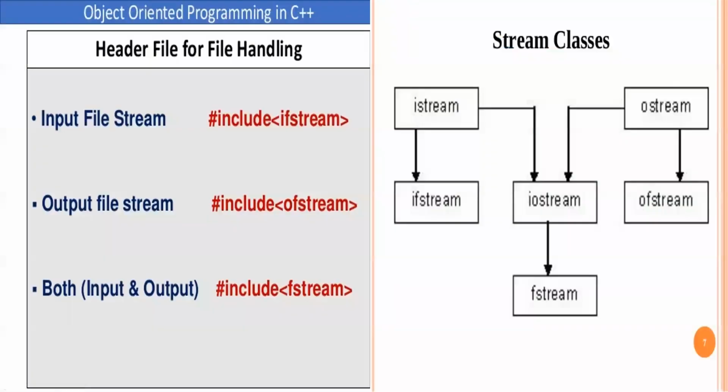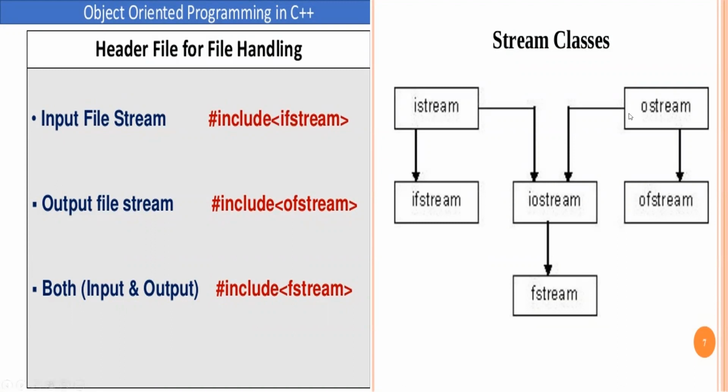So to simplify that diagram, I've divided it into two parts. If you have to input from a file, you will include IF stream. If you have to output to the file, you will include only OF stream. And of course, if you have to use both input and output, that means you have to read from the file also and write onto the file also, then you will be using F stream.